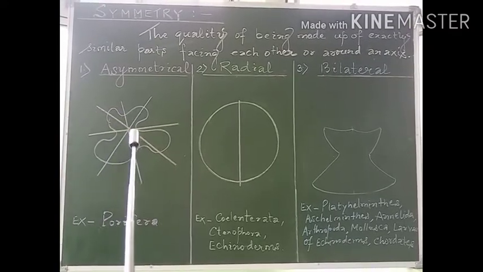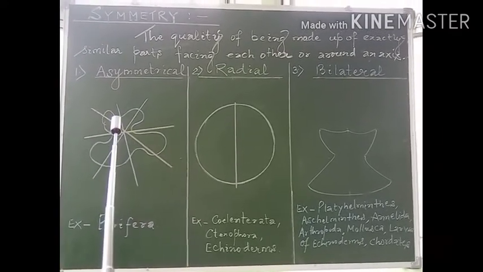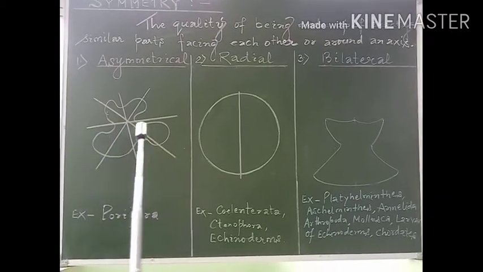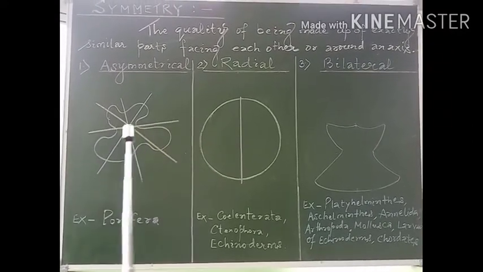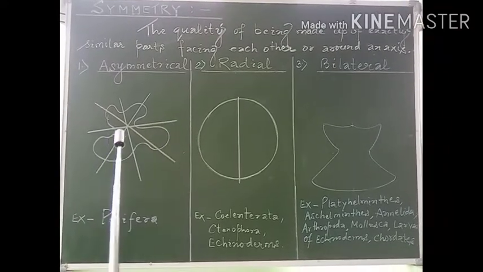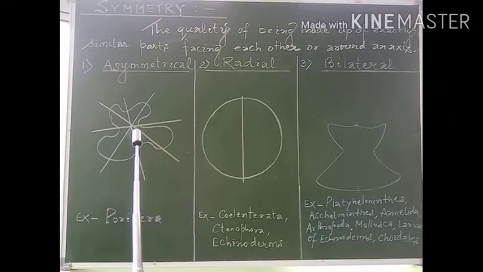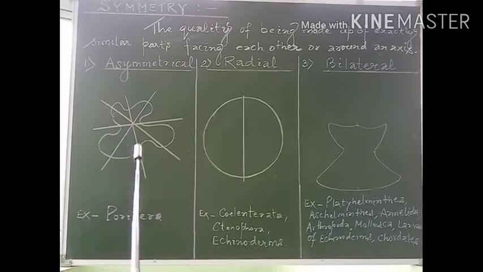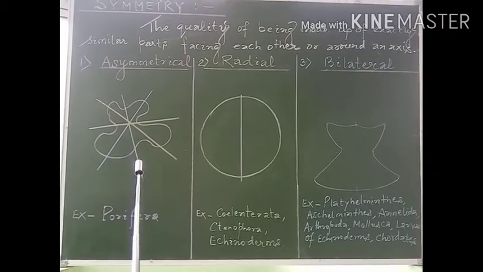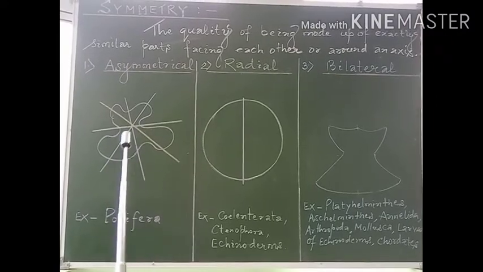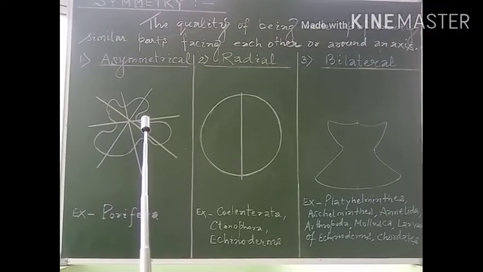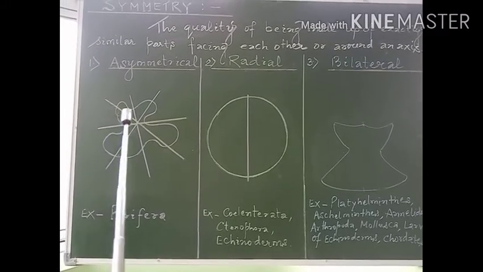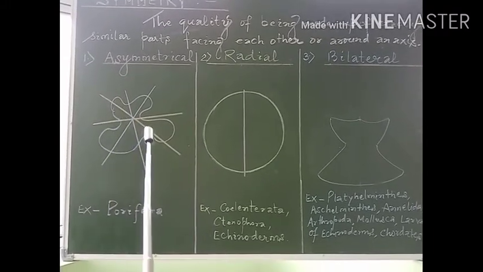So in this case, the animal is asymmetrical. Suppose the line passes through this central axis, we cannot divide the animal into two equal halves. Suppose this line, if it is passing through the central axis, again we are unable to divide the animal into two equal halves.